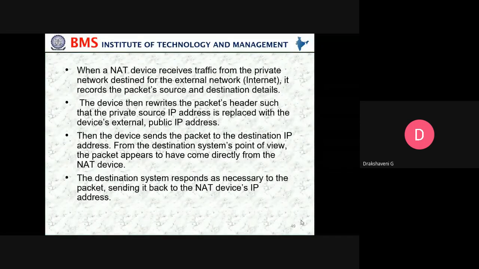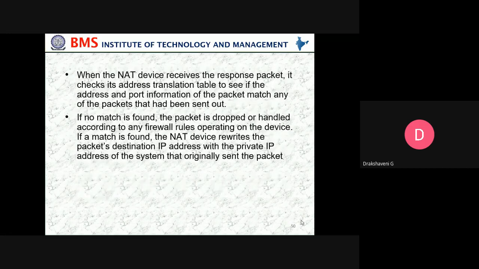The destination system responds as necessary to the packet, sending it back to the NAT device IP address. When the NAT device receives the response packet, it checks its address translation table to see if the address and the port information of the packet match any of the packets that had been sent out. If no match is found, the packet is dropped or handled according to any firewall rules operating on the device.